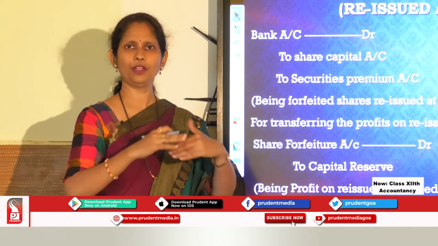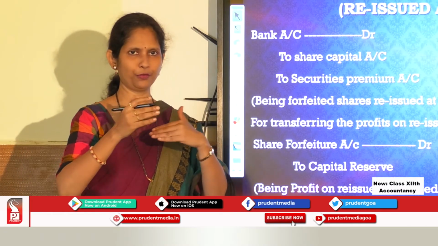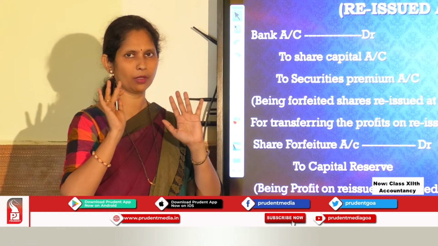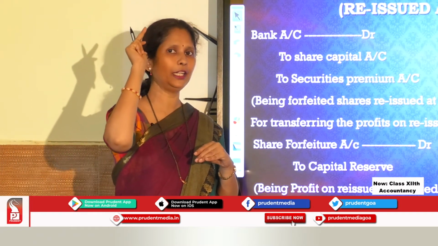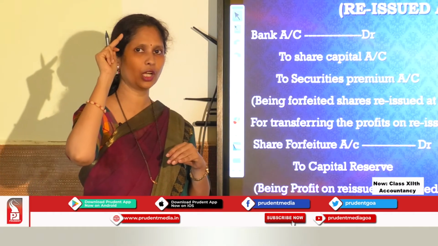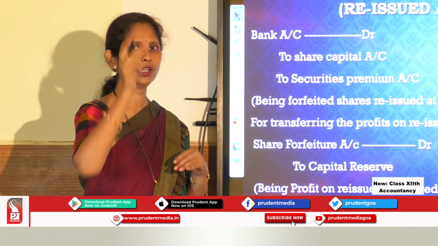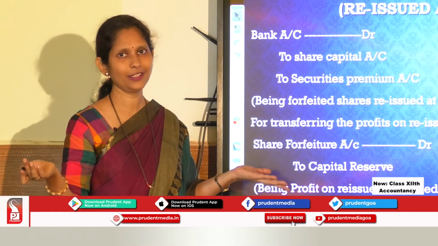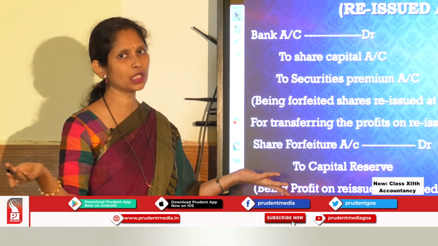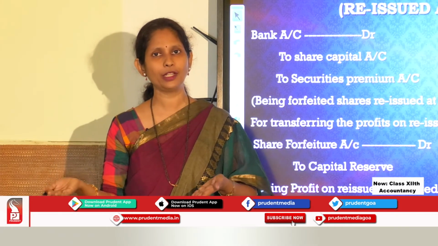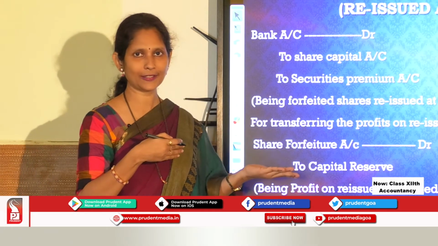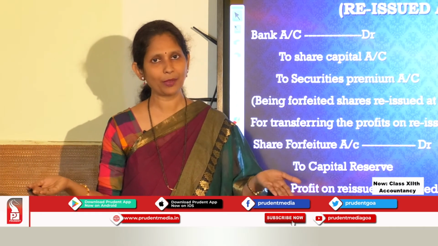So anyways, we got our full share capital, that means full share value, plus we got premium. And what about the money that we have kept there in the credit in share forfeiture account, which was on these shares only? Is it not a profit for us? Yes, it is now a profit for us. So this profit, what type of profit it is? Revenue nature or capital nature? It is on shares, correct? So naturally it is capital nature.